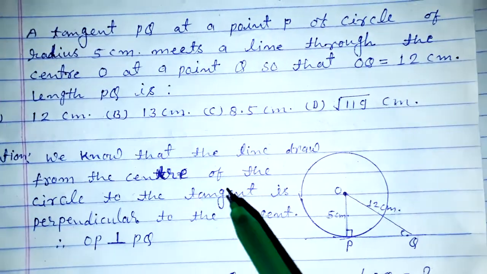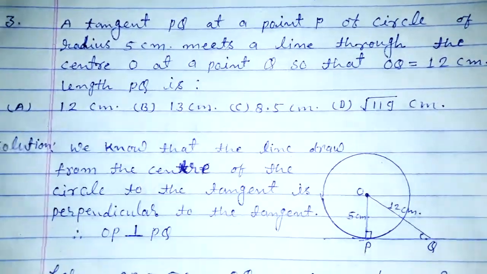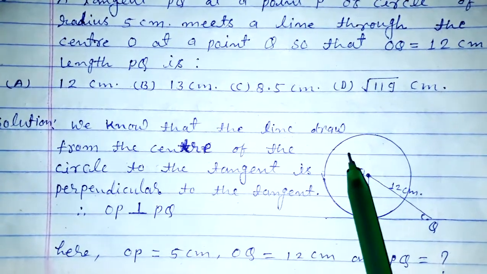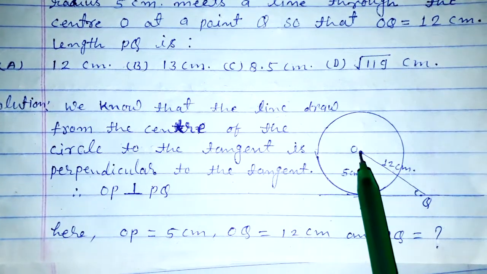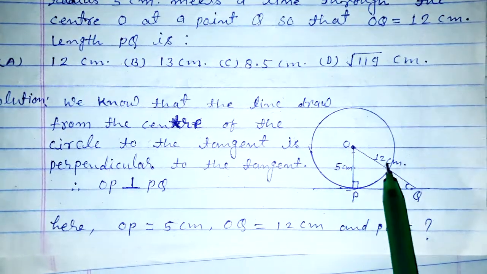Find the length of PQ. So we will draw a circle. This is the center and PQ is a tangent. The radius is 5 centimeter and this line OQ is 12 centimeter.